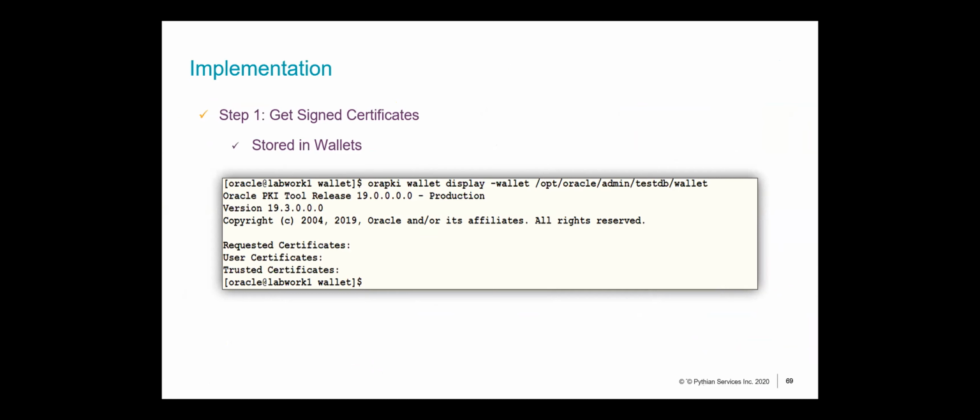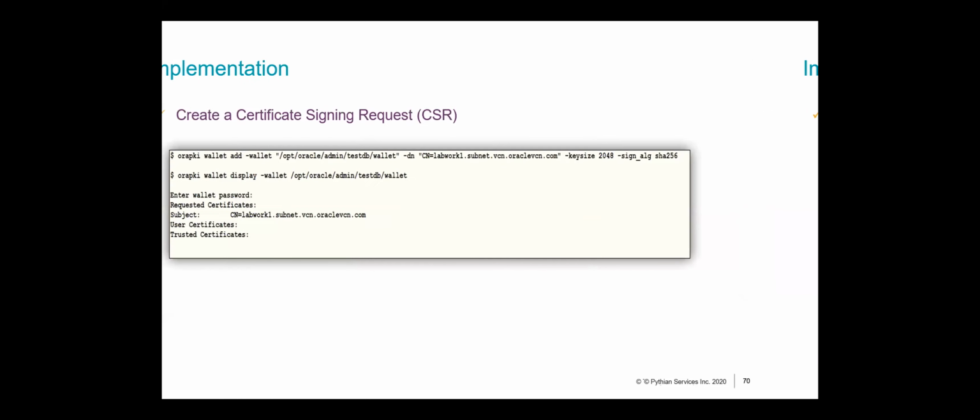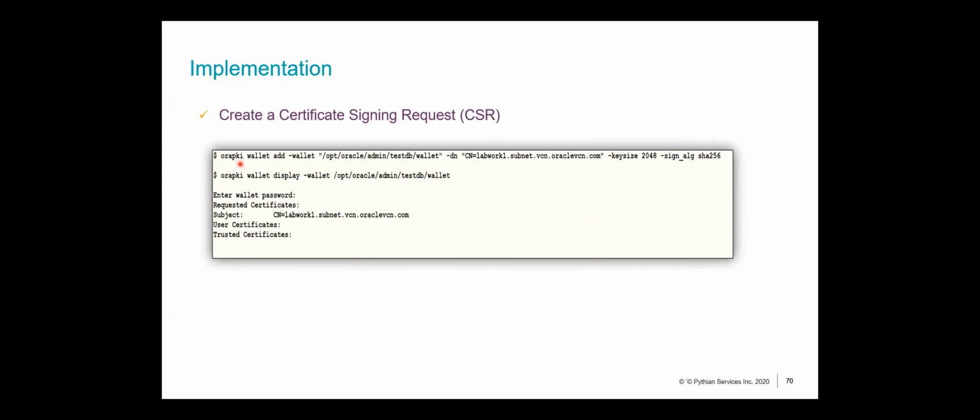Now this is an empty wallet. I don't see anything over here. So what do I do? I use this command. I add a domain name to my wallet. I can provide a lot of things, for example, the key size and the signing algorithm I want to sign my certificates with. So now once I run this command, you can see there's a requested certificate in my wallet now.